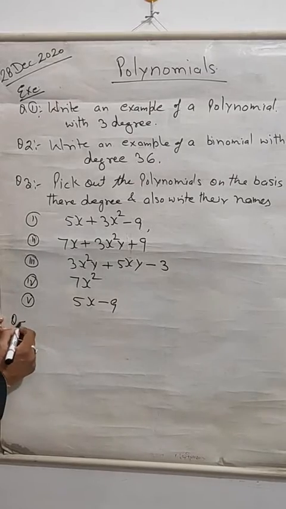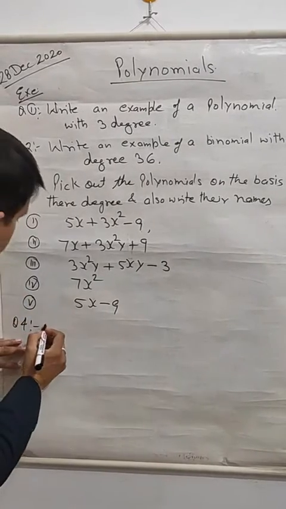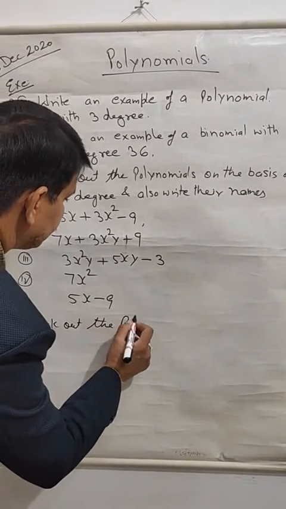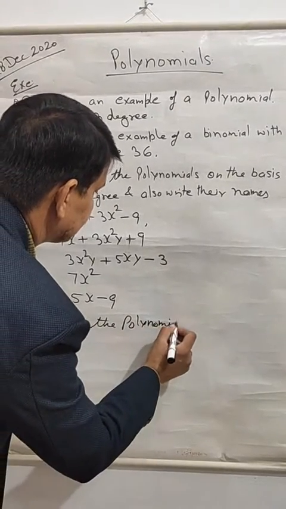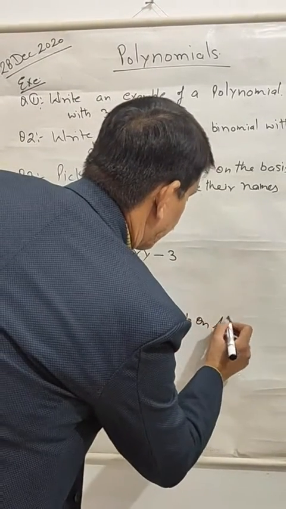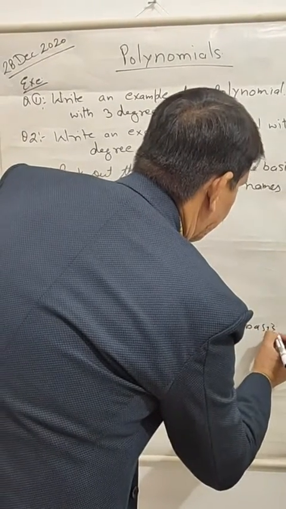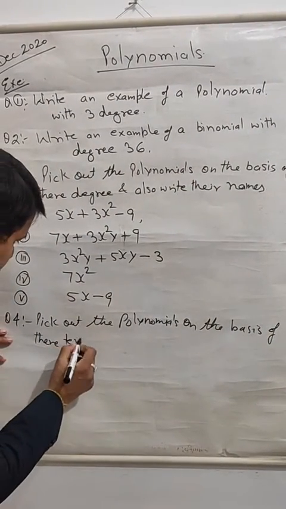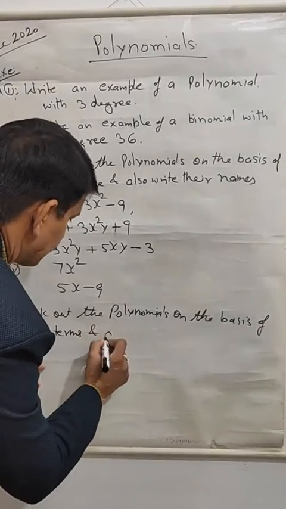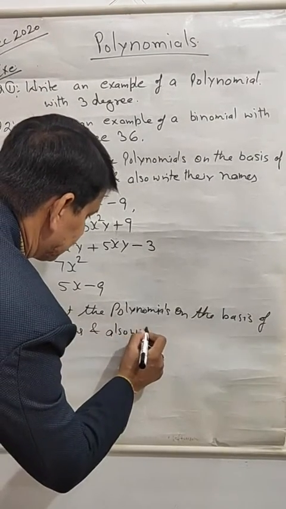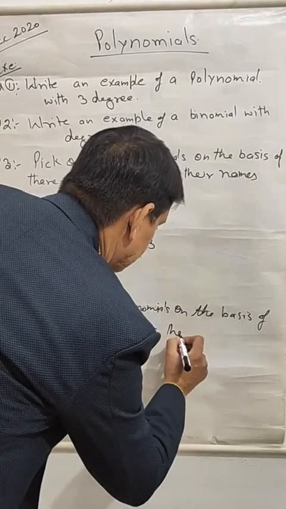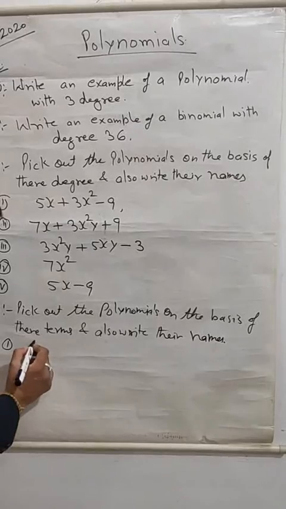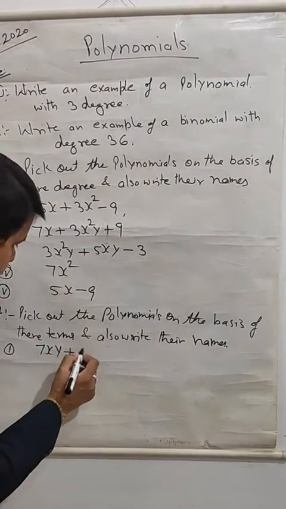Yes, question number 4. Pick out the polynomials on the basis of their terms and also write their names. Number 1, 7xy plus 6.